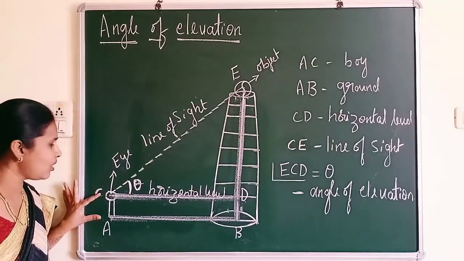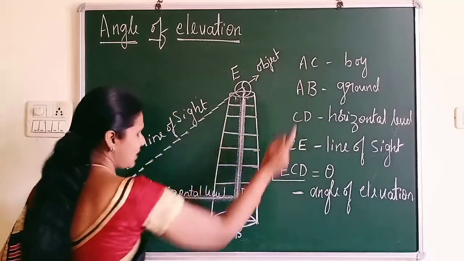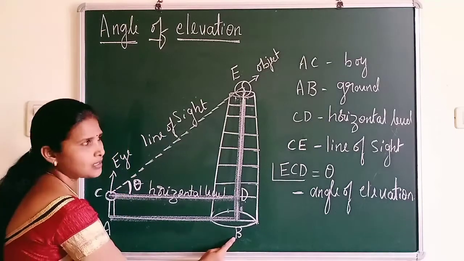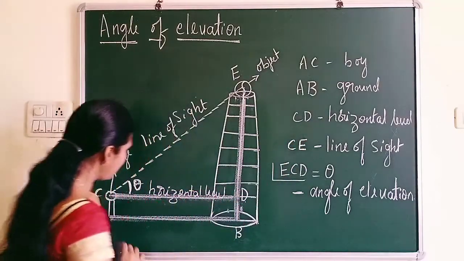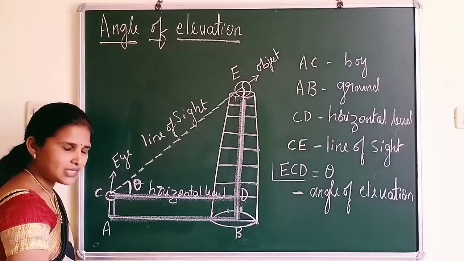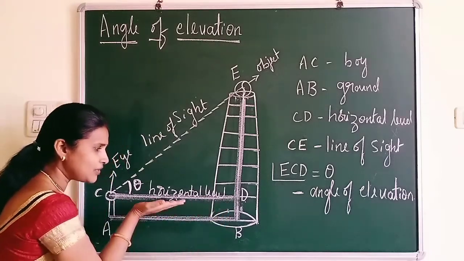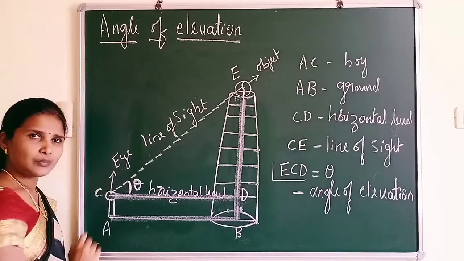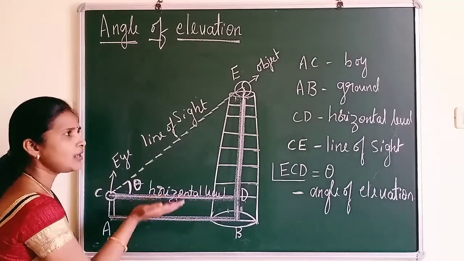Once again let me recall. AC is a boy. And you can see here AB. AB is what? AB is the ground. And next CD. You can see CD is a horizontal level. What it means? It means that it is a line segment which is parallel to the ground through an eye of an observer. So this is called horizontal level.